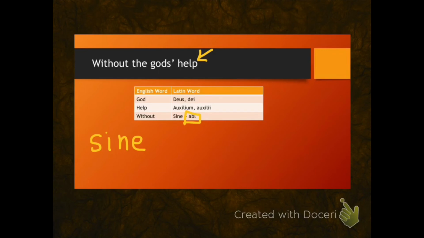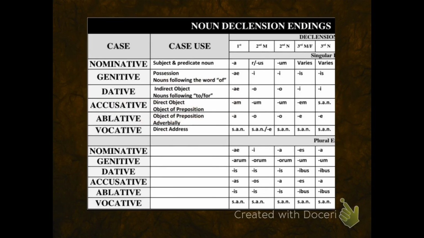So I must write the word help in the ablative case, and it must be singular because the noun help in English is singular. Here is the noun help on my vocabulary list, auxilium, auxilii. I notice that the genitive ends with the letter I, and that's what will help me determine the declension.